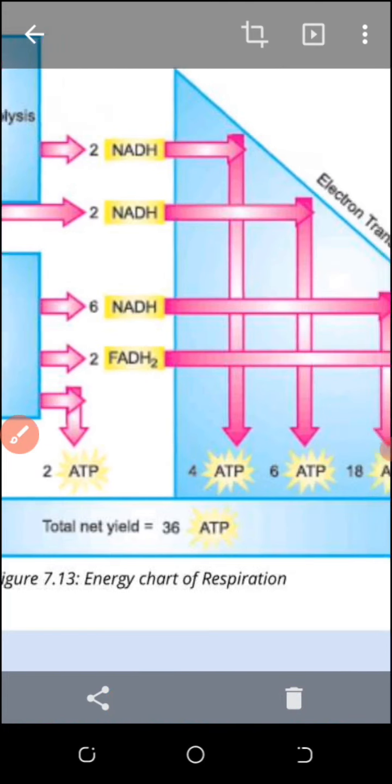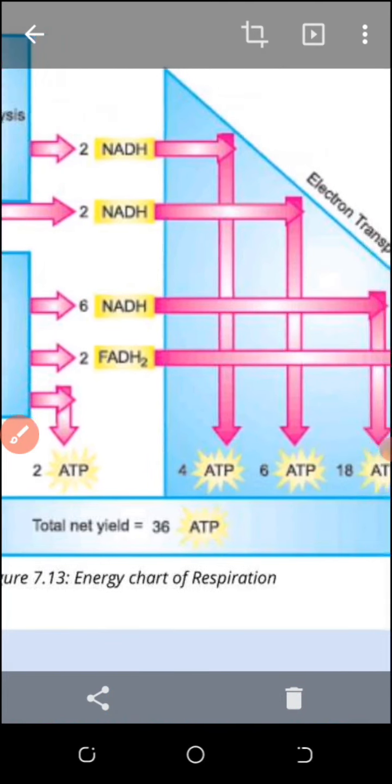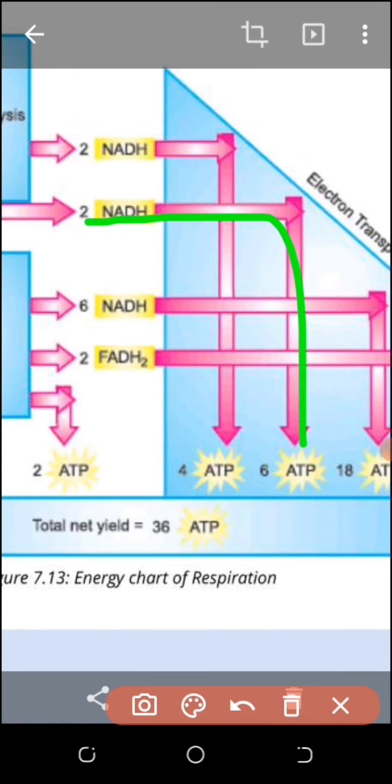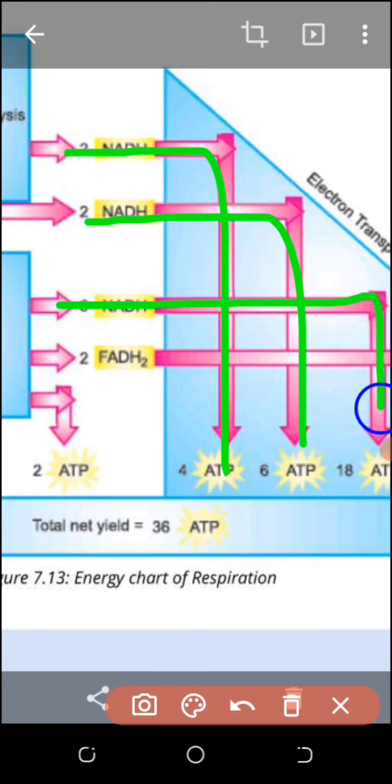It is very easy. One NADH will form 3 ATP molecules, meaning 2 NADH will form 6 ATP molecules. The 2 NADH of glycolysis, which are outside the mitochondria, will form 4 ATP molecules. The 6 NADH produced in the Krebs cycle will form 18 ATP molecules. The reason is that it is inside the mitochondria, and each NADH can produce 3 ATP molecules, and 6 multiplied by 3 equals 18.